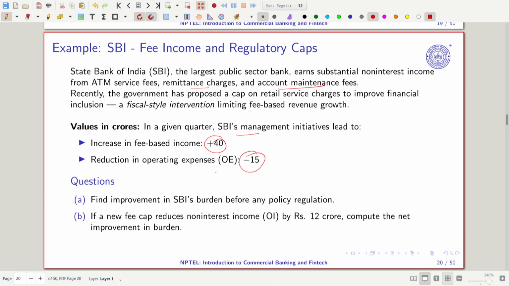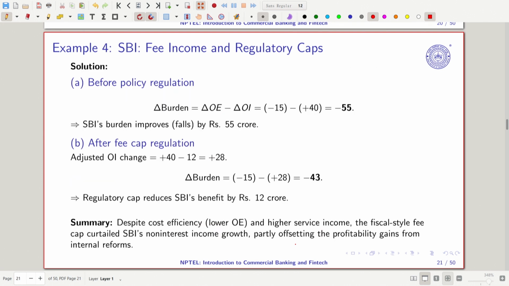If you have been told to calculate the improvement in SBI's burden before any policy regulation, and if a new fee cap reduces non-interest income by rupees 12 crore, compute the net improvement in the burden. So, this is what we have. Suppose there is a regulation coming from the government that you cannot charge a low maintenance fee or zero maintenance account fee, then SBI will not be able to charge. So, because of that it has come down. So, how do we see it before policy regulations?